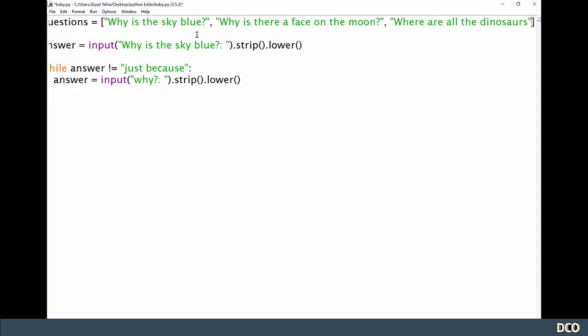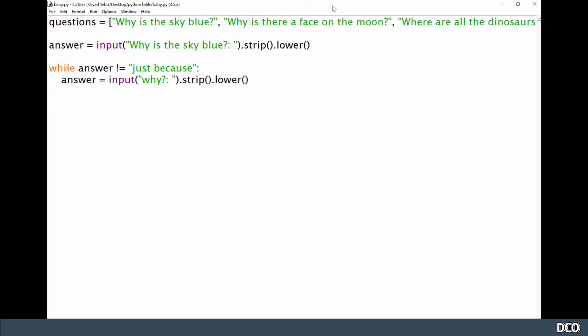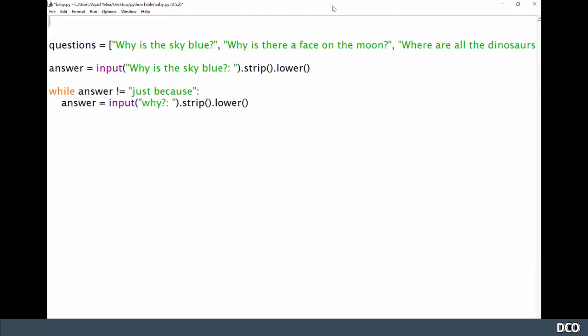Now we want to get a random choice from these questions and ask it in here, right? Instead of just asking why is the sky blue, we want to pick a random one from there. There's a useful function called the random choice function. For that we're going to need to import it because it's not available in Python originally. So up here I'm going to import random. Actually, even better, I'm going to say from random import choice.